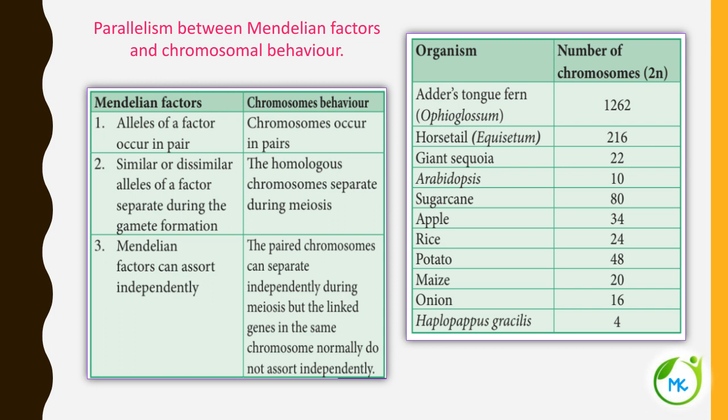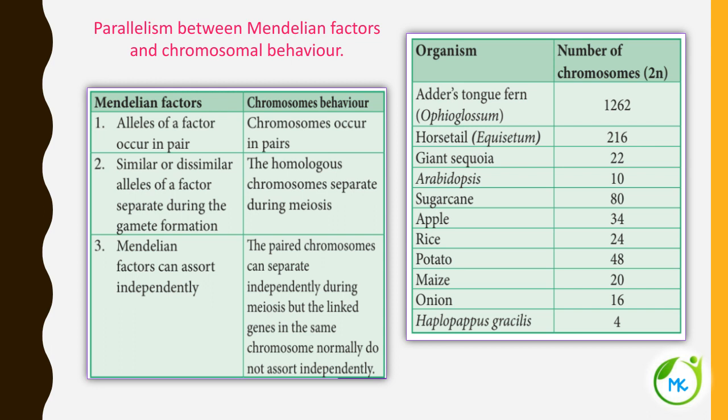But even in the exam, an organism can be given and you may be asked about its haploid number of chromosomes. For example, the haploid number of chromosomes in onion is? So what will be the answer then? 2n is equal to 16, so haploid n is 8. Likewise, this can be asked in the exam about the number of chromosomes, diploid and haploid.